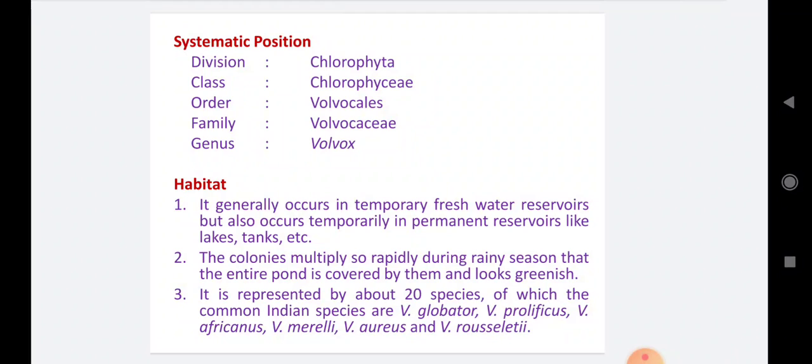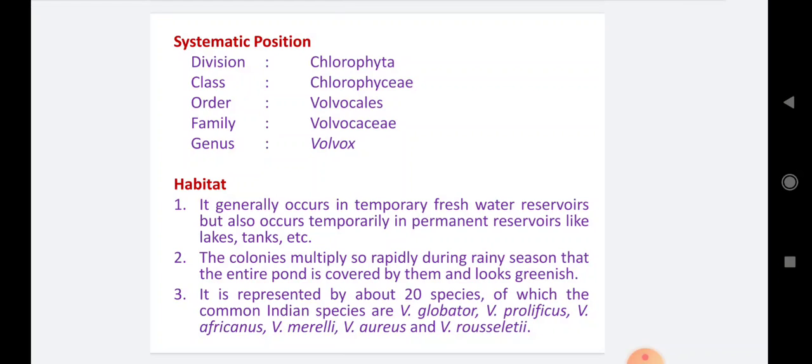Point second, the colonies multiply so rapidly during the rainy season. Its growth is very rapid during the rainy season, and we find an entire green carpet-like structure developing on the water body, that is nothing but the Volvox colonies. So point second, the colonies multiply so rapidly during the rainy season that the entire pond is covered by them and looks greenish. Okay. Number 3, it is represented by about 20 species.